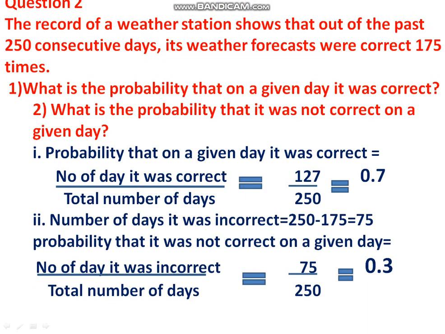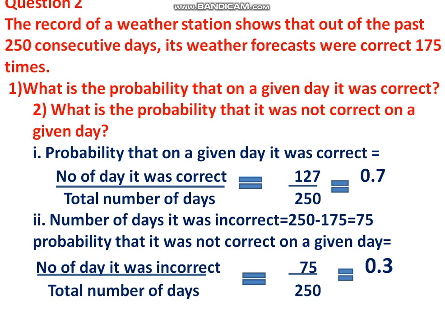Next, the record of a weather forecast station shows that for the past 250 consecutive days, the weather forecast was correct 175 times. What is the probability that it was correct, and what is the probability that it was not correct? Probability that the forecast was correct is the number of days it was correct divided by the total number of days.